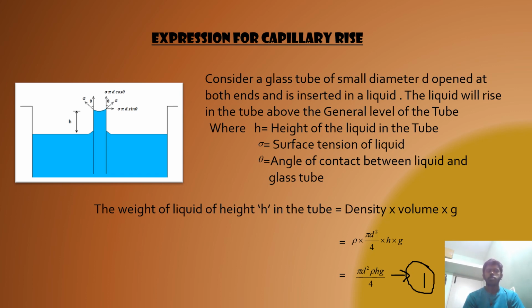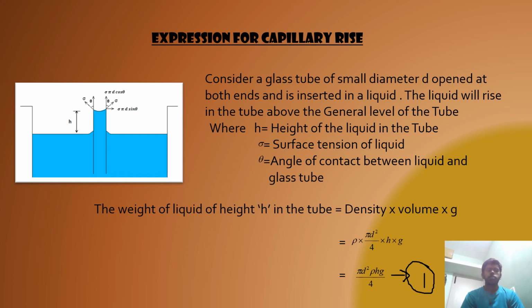Consider a small glass tube of diameter d with open ends, inserted into a liquid. The liquid will rise above the general level of the liquid, where h is the height of the liquid, sigma is the surface tension of the liquid, and theta is the angle of contact between the liquid and the glass tube.